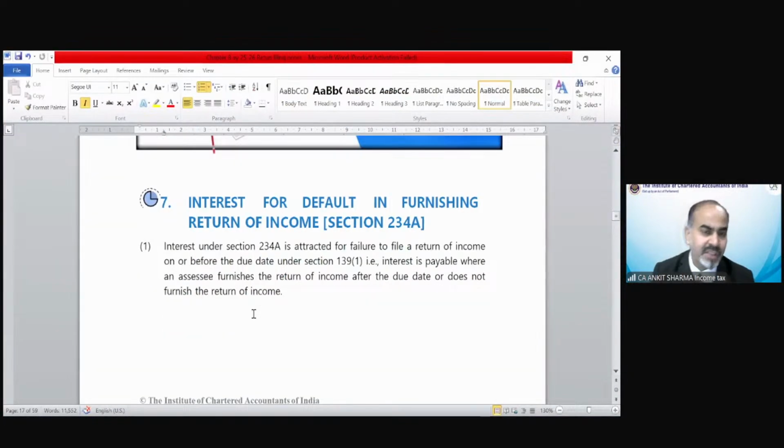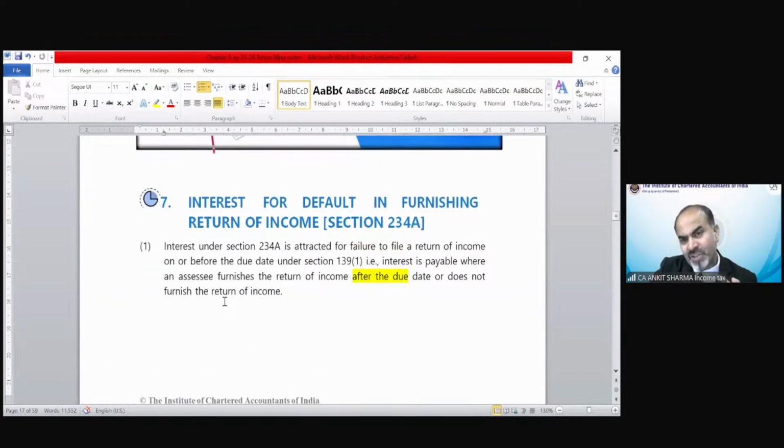So interest under section 234A is attracted for failure to file a return of income on or before the due date under section 139(1). Interest is payable wherein assessee furnishes the return of income after the due date. So you can see the applicability is due to not filing of return up to due date. So it does not have any correlation with the advance tax provision.